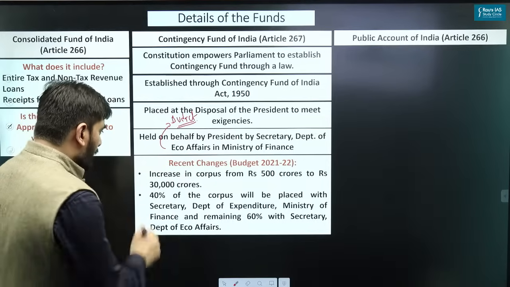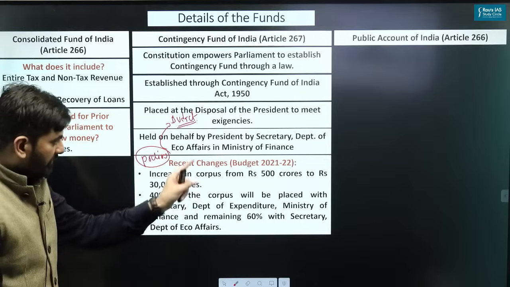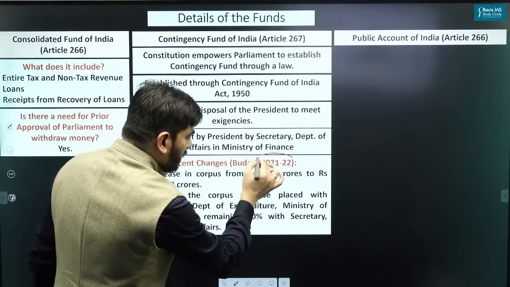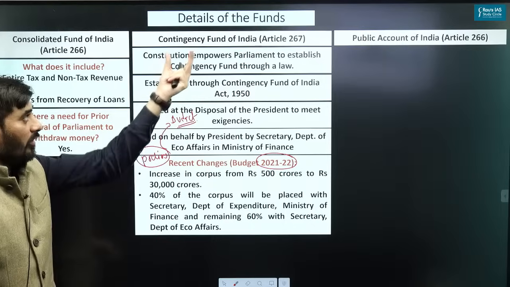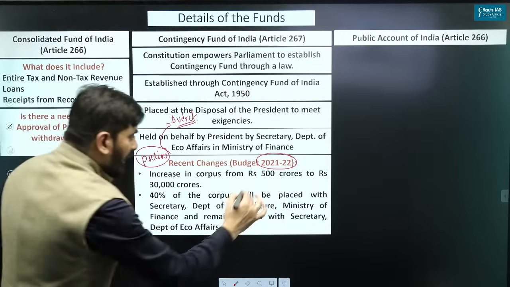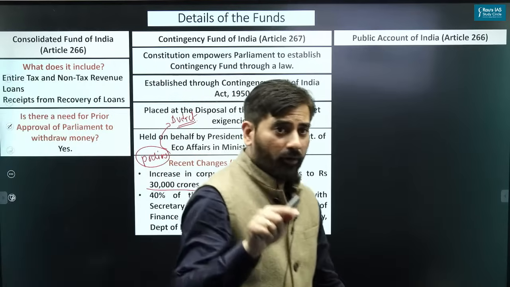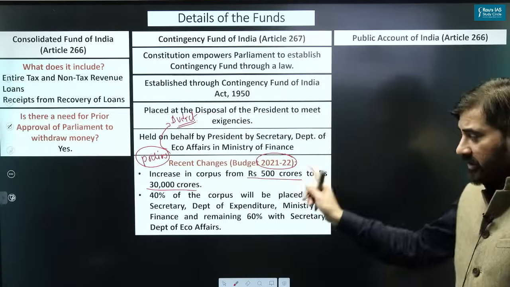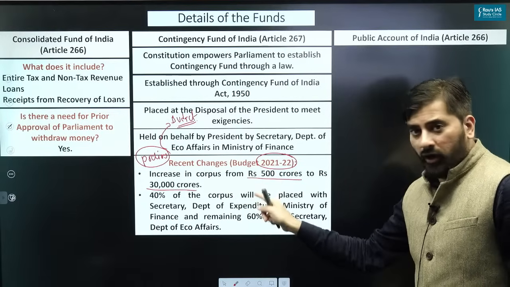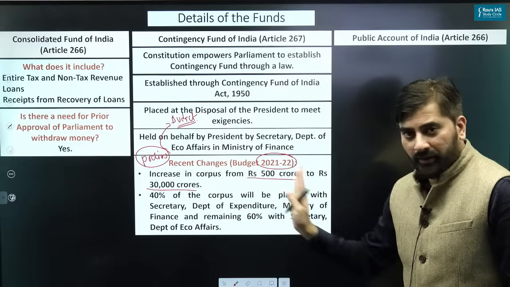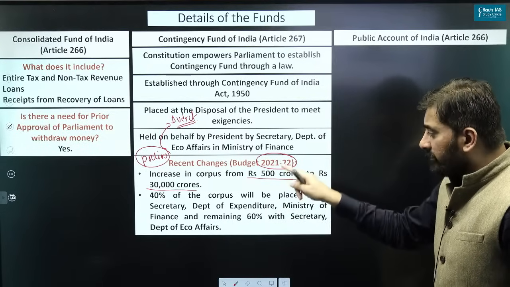And this is what is important from the perspective of your prelims examination, because changes have been introduced in the budget of 21-22. So I can see the first change. The overall corpus of the Contingency Fund of India has increased from 500 crores to 30,000 crores. That is why it is important. Second important change, please have a look at the second change. 40% of the corpus. How much is the corpus? 30,000 crore. So 40% of the corpus will now be placed with the Secretary,